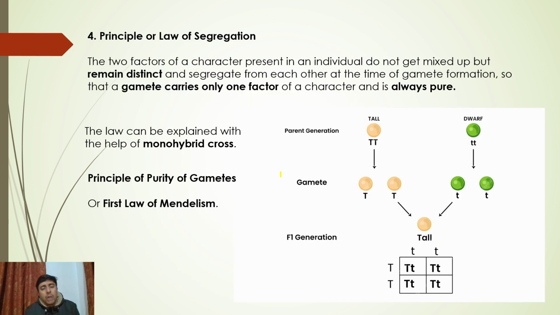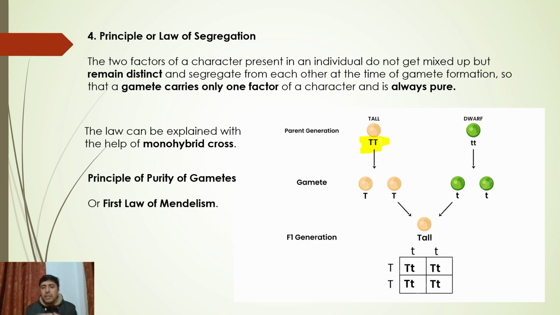Okay, so now moving on, we have principle of law of segregation. What does it say? It states that the two factors of a character, say for example, height is a character. इसमें दो factors होते हैं, ये वाले दो फैक्टर्स होते हैं, okay? The two factors of a character present in an individual do not get mixed up.